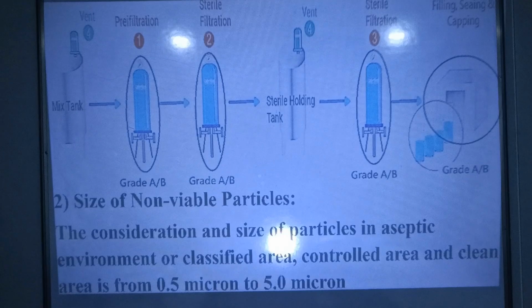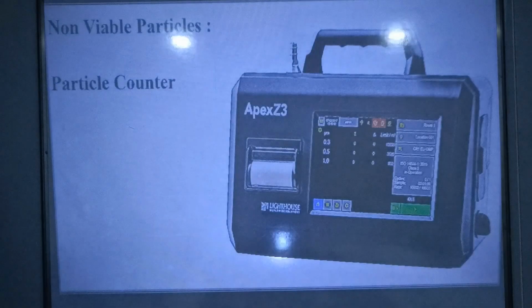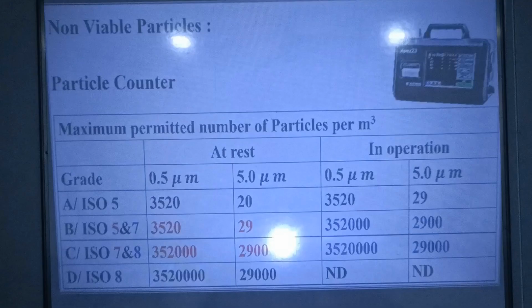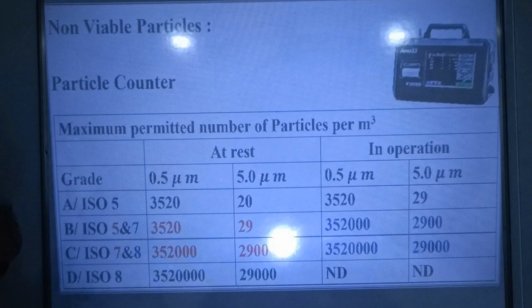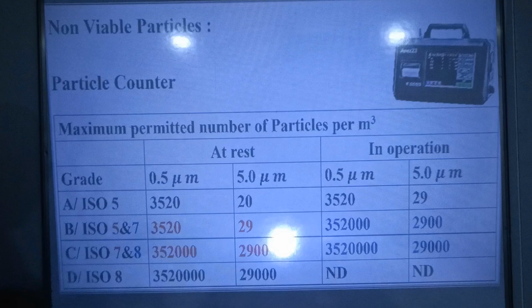Size of non-viable particles. The consideration and size of non-viable particles in aseptic environment or classified area, control area or clean room is from 0.5 micron to 5.0 micron. Sampling and testing of non-viable particles. These non-viable particles are sampled and tested using a particle counter, and the limit and criteria of non-viable particles are given in this table. There is a slight difference in limit at rest condition and in operation condition.